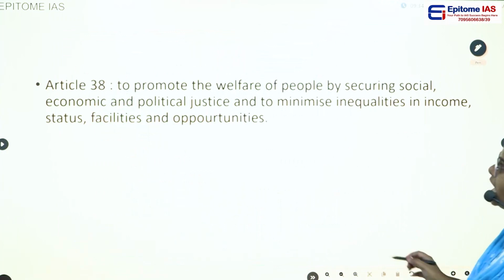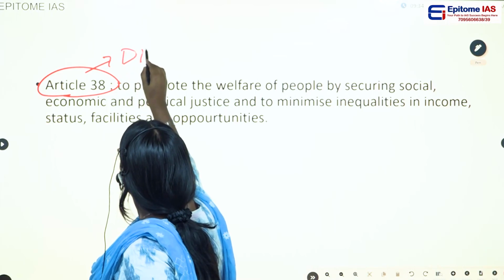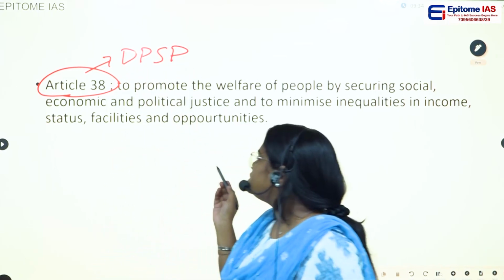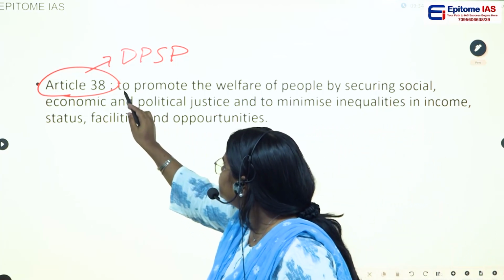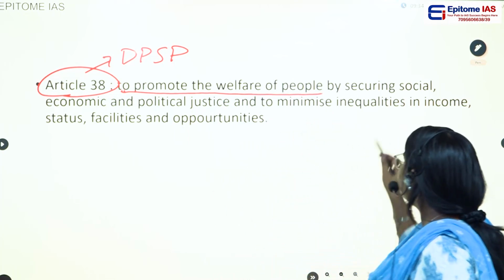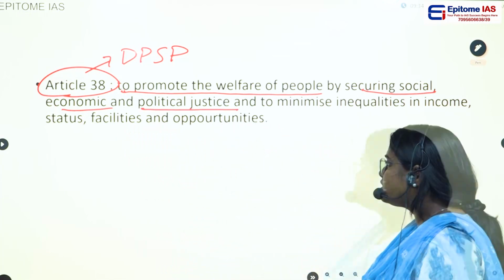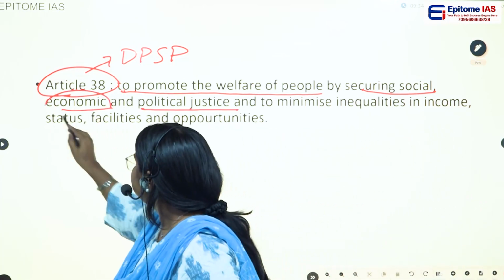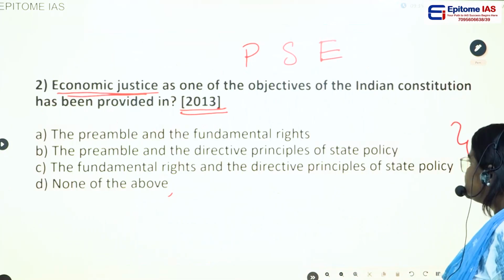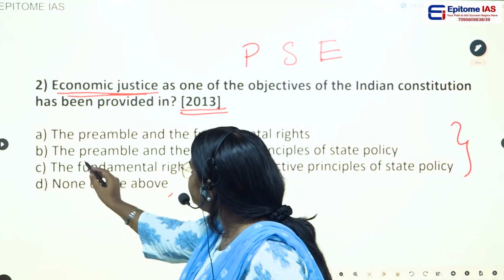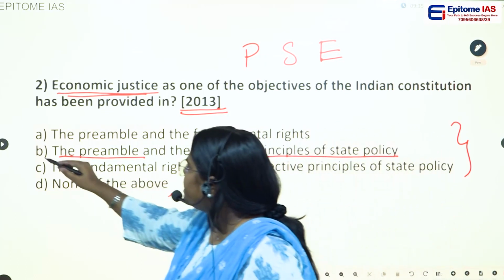And if you see Article 38 of the constitution, it comes under the DPSP, that is Directive Principles of State Policy. In Article 38, the constitution provides to promote the welfare of the people by securing social, economic and political justice. So if you see here, they have mentioned the economic justice as well. So if we go back to the question, option B, the preamble and the directive principles of state policy, this would be the correct answer.